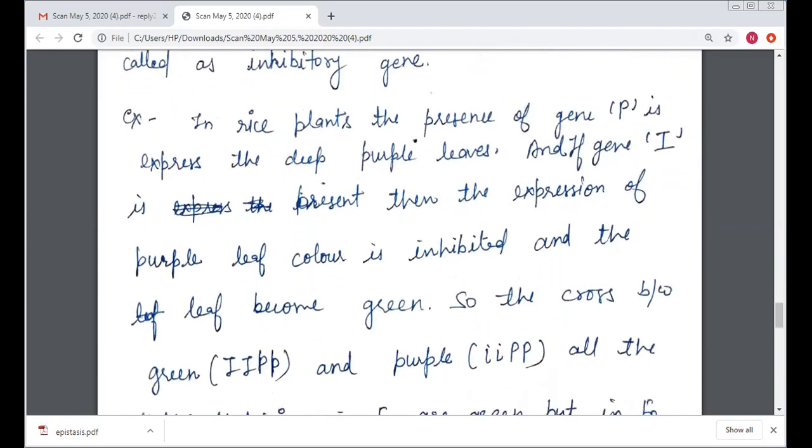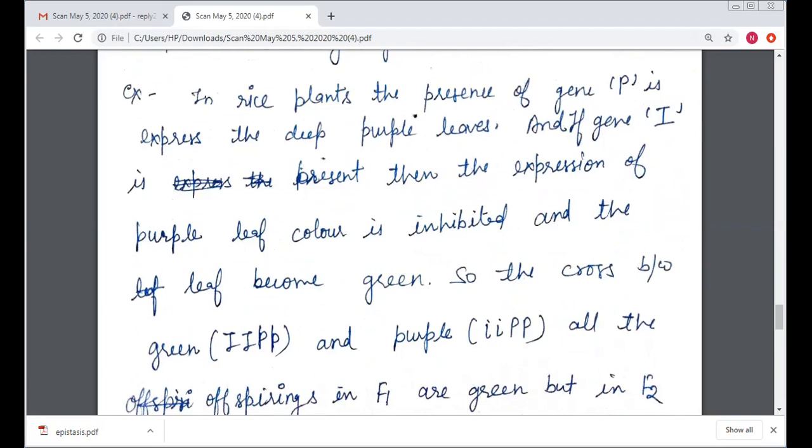Here in the rice plant, the presence of gene capital P is expressed as deep purple leaves, and if gene capital I is present, then the expression of purple leaf color is inhibited.